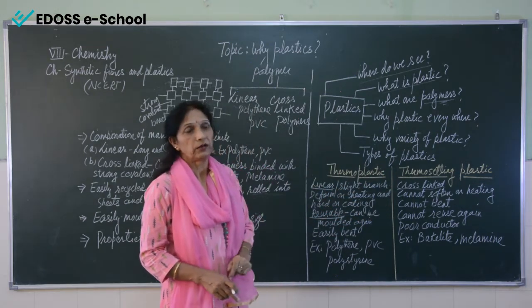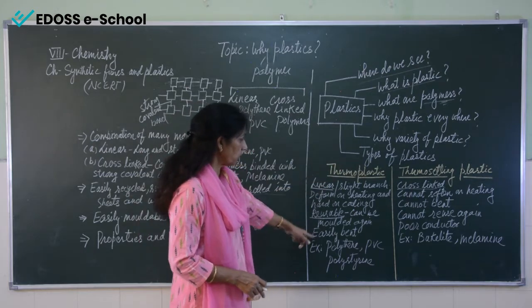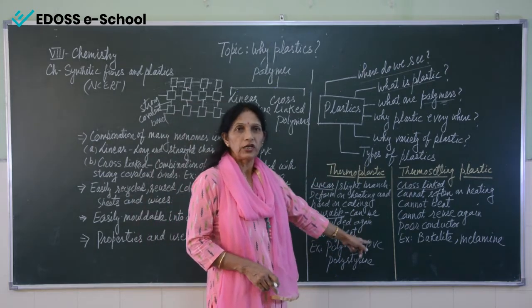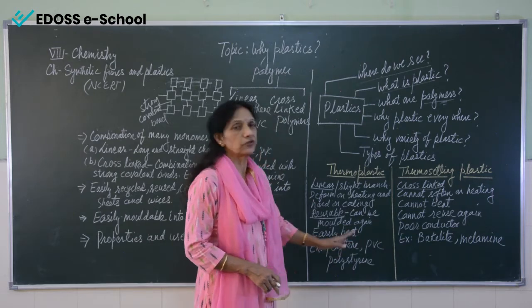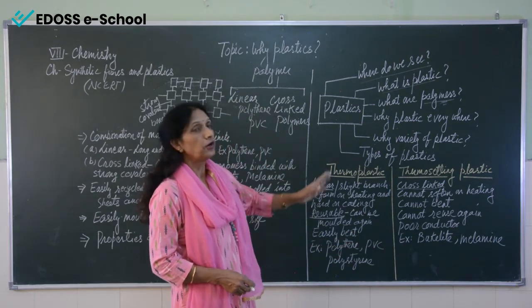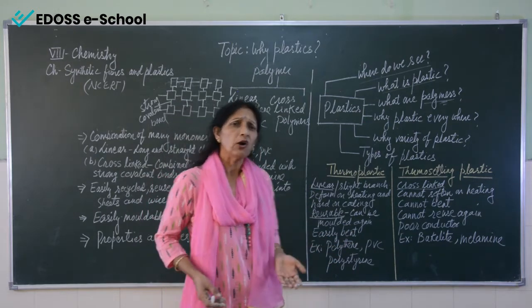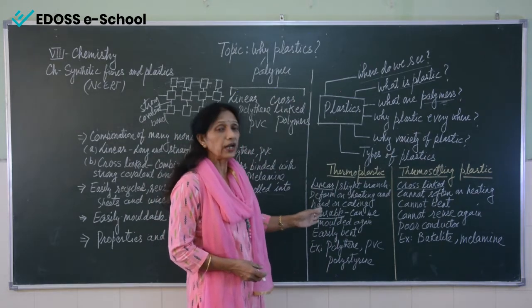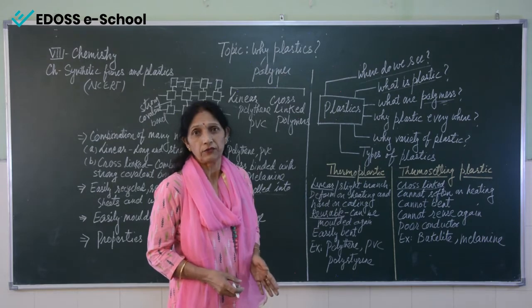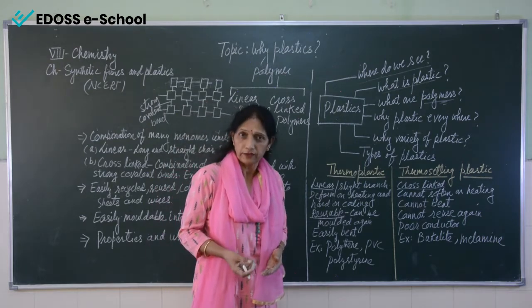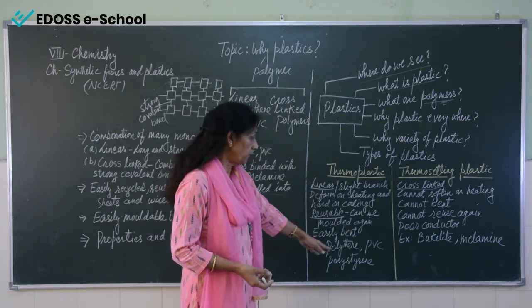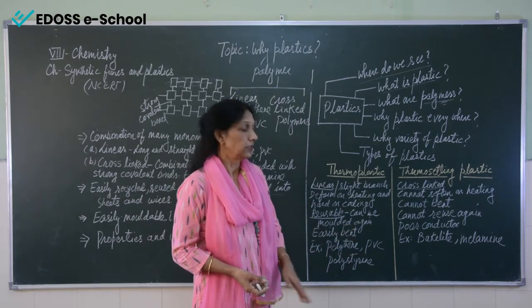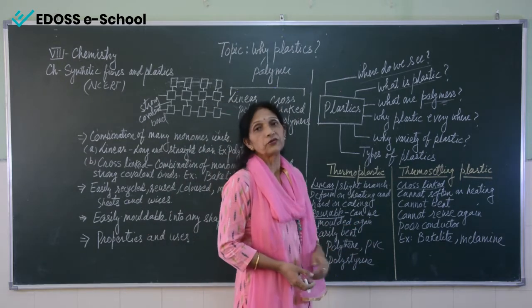Now the examples. Examples of thermoplastic are polythene, polyvinyl chloride and polystyrene. That means all the household items that we use in our daily life, which are easily molded, are made up of polythene, vinyl chloride and polystyrene.